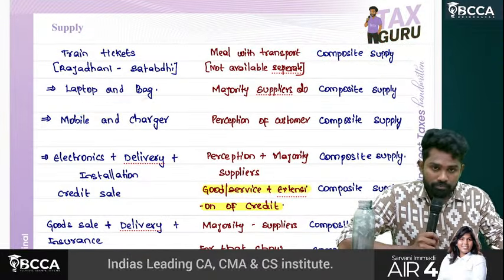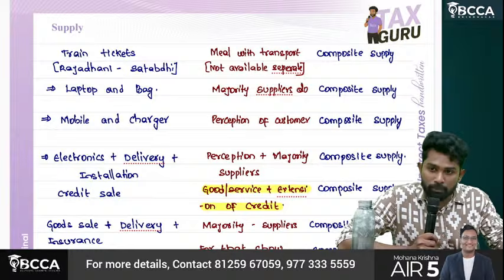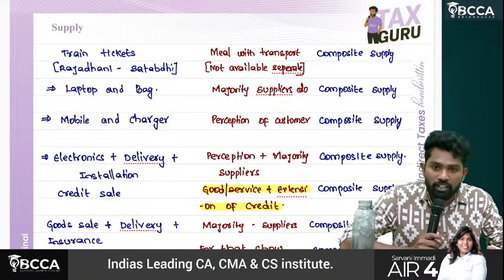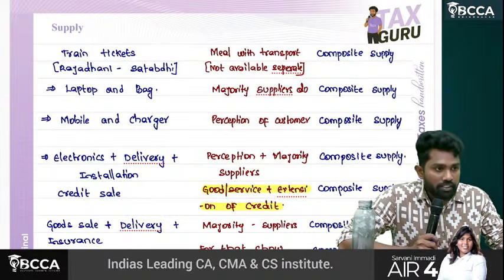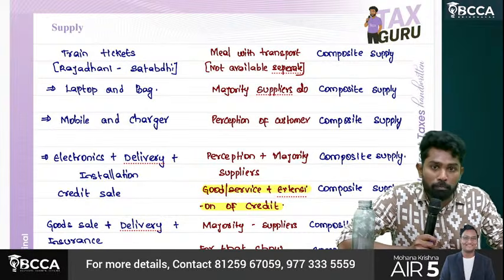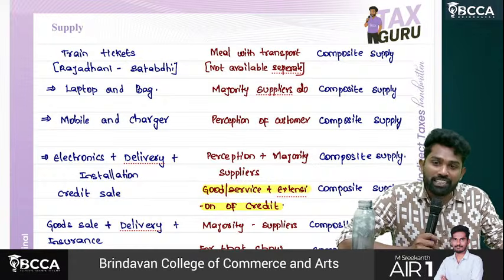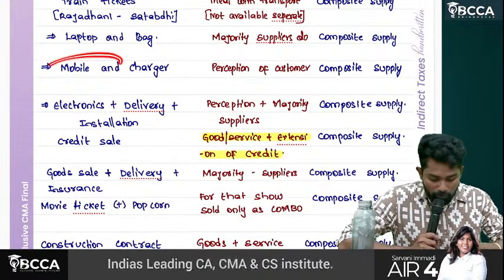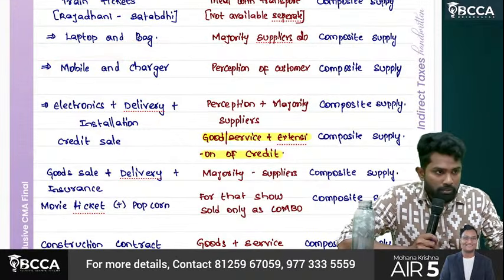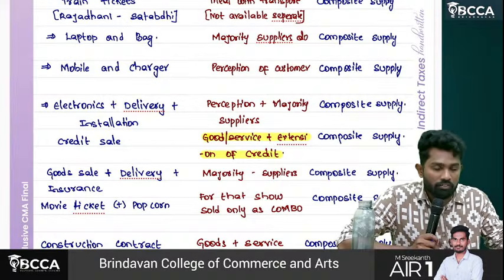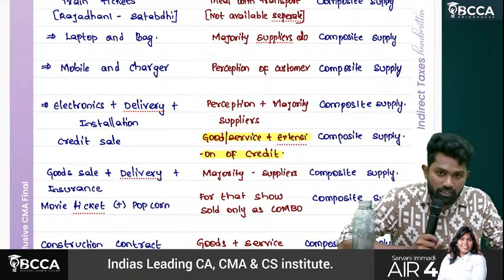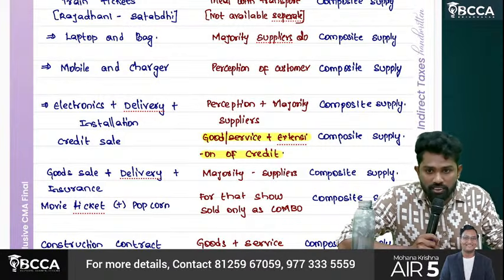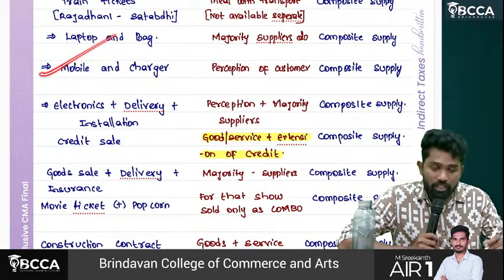Laptop and bag. Yes, they can be available separately, but the problem is majority of suppliers in offline markets, not online, when they sell a laptop, they even give a laptop bag also. So laptop and bag, majority of suppliers will do that. That's why it is what? Composite supply. Mobile and charger. Sir, majority customers expect what? When you buy a mobile, don't you expect a charger? Yes, we do expect. And majority suppliers are still providing a charger along with a mobile. So it is what? Composite supply.